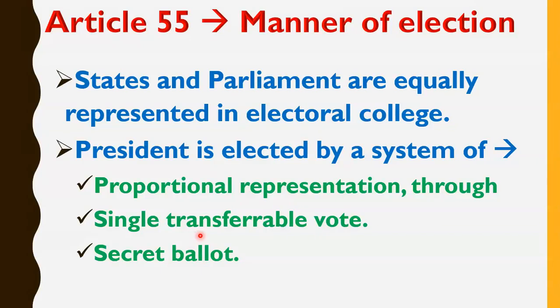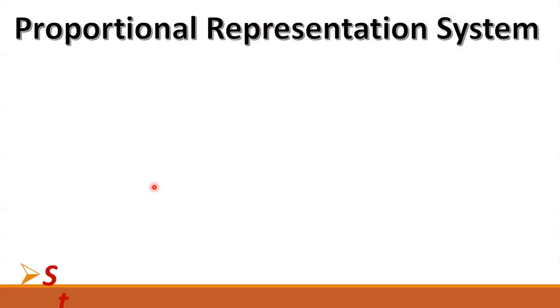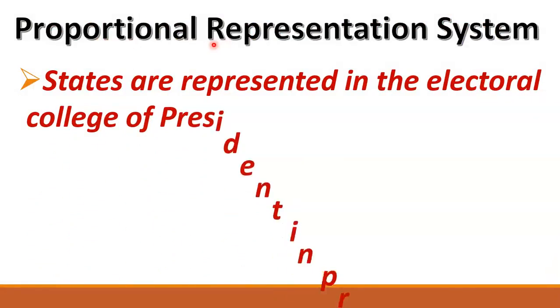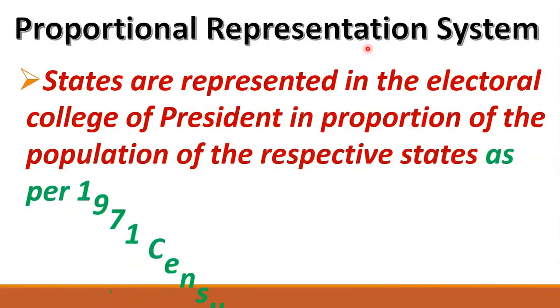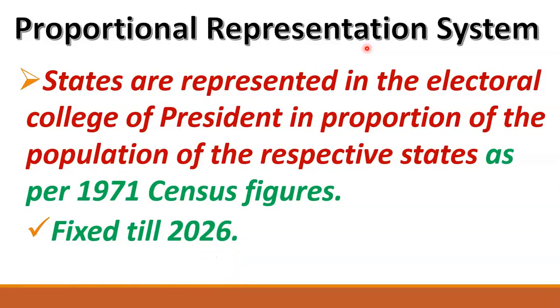Now friends, here first of all we have to understand what is the meaning of proportional representation system, what is the meaning of single transferable vote, and what is the meaning of secret ballot. First of all, we will try to understand the proportional representation system. Here the meaning of proportional representation system is a bit different from the actual meaning used in the language of political science. So what is the meaning of proportional representation system here?